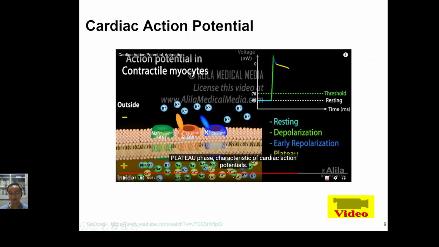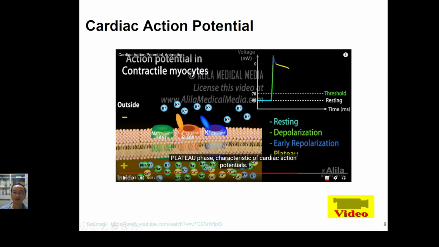As you can see from the video, the heart generates the nerve impulse by itself at the SA, sinoatrial node. Because the sinoatrial node looks like a neuron cell, it generates an action potential like a neuron. Lots of sodium ions go in, so the action potential goes from negative to positive, and then a lot of potassium ions go out, so it drops back.